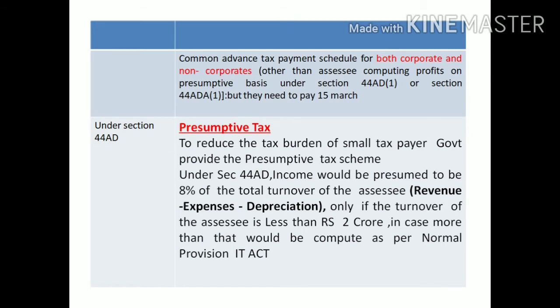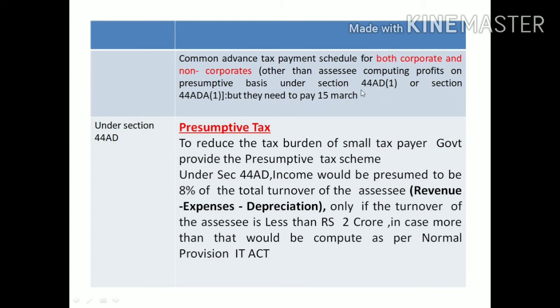Some assessees can get relief for payment of advance tax, but they also need to pay advance tax; they get a provision to pay only once in that previous year, on the 15th of March.